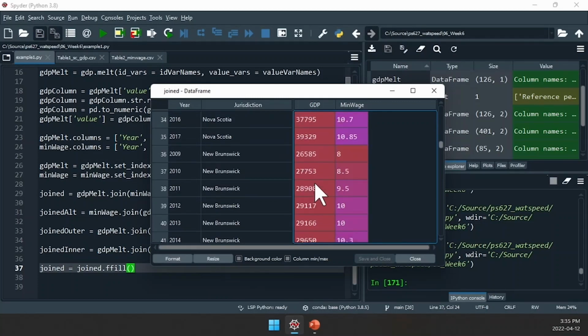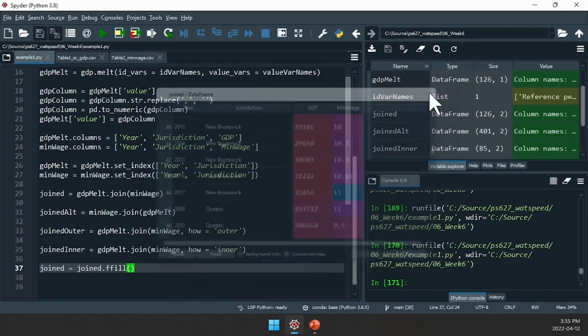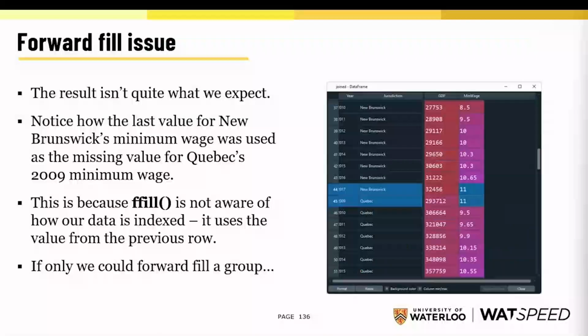Well, at first glance, it looks like everything went off without a hitch. But we have an issue with New Brunswick and Quebec. Notice how the $11 minimum wage for 2017 New Brunswick got forward filled to 2009 Quebec. So forward fill is not aware of how our data has been indexed. It's going to blindly copy the value from the previous row into the current row if the current row is NaN and the previous row has a value.